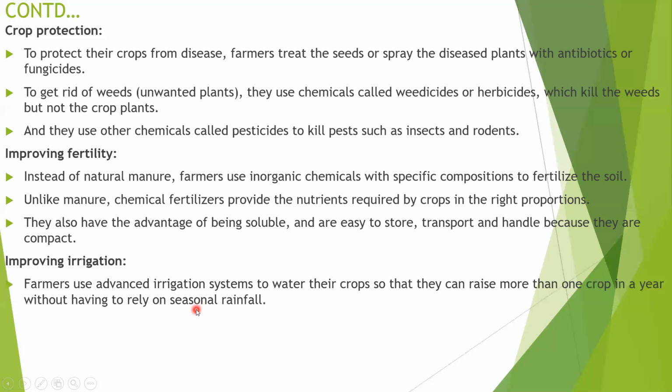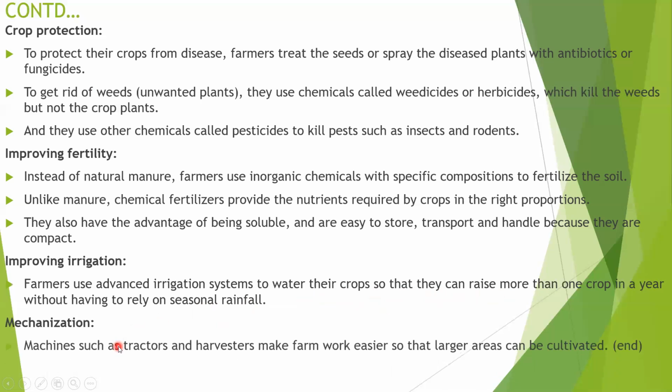Sometimes, because of failure of seasonal rainfall, people struggle with cultivating crops. That's why they are adapting a lot of techniques for irrigation purposes, to water their crops so that they can raise more than one crop in a year without having to rely on seasonal rainfall. Then mechanization. Machines such as tractors and harvesters make farm work easier so that large areas can be cultivated.